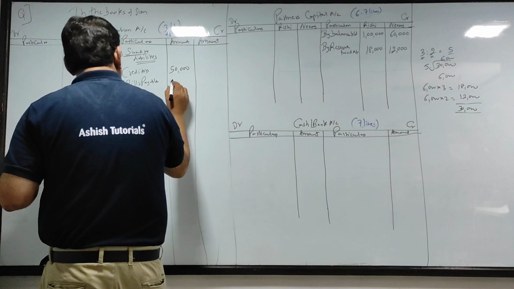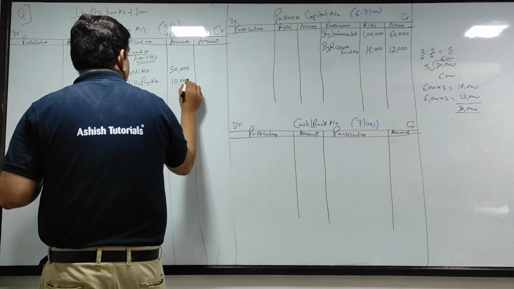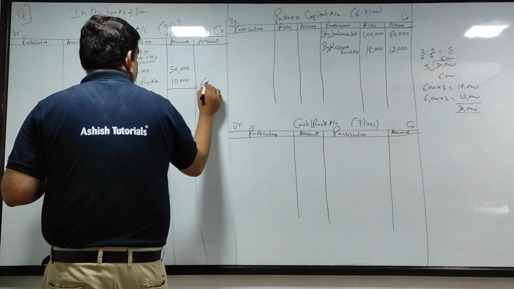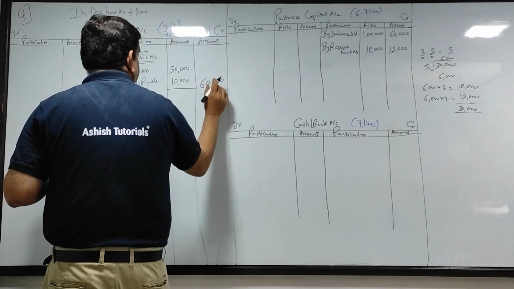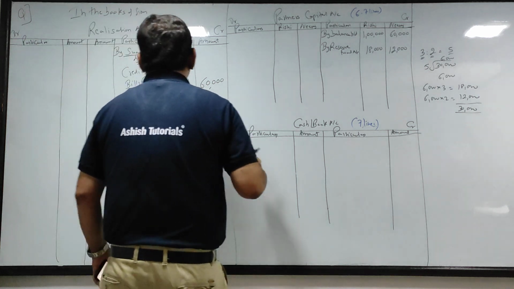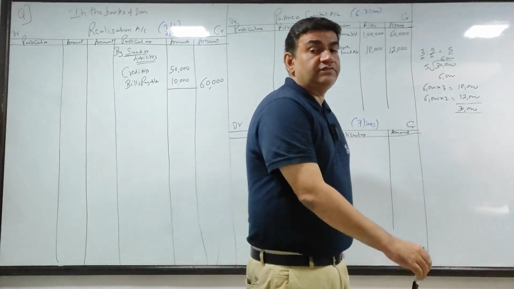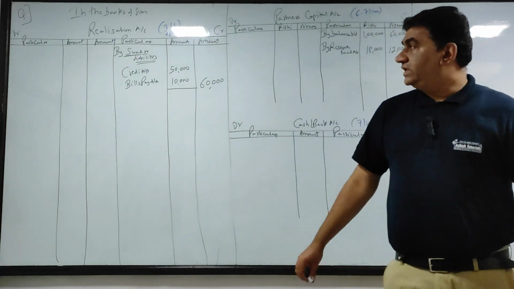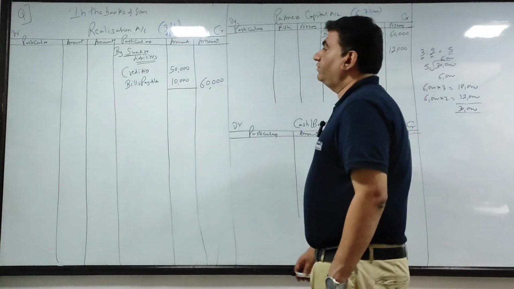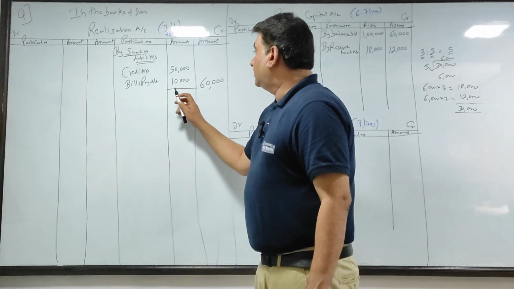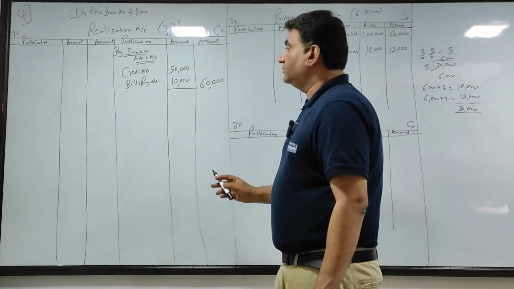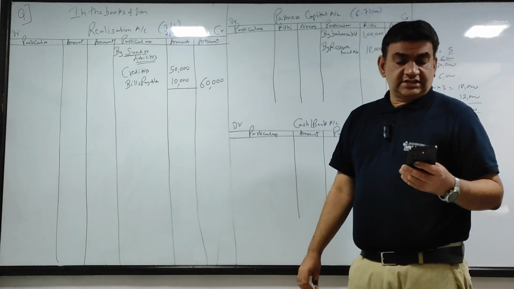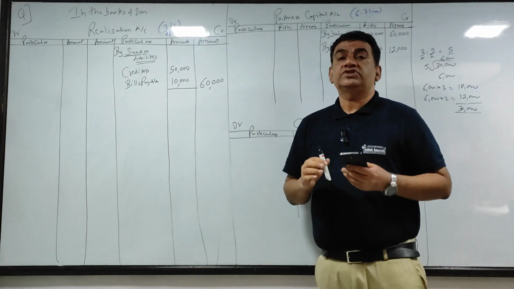Bills payable in the inner column 10. So 50 plus 10, 60. Okay, creditors 50,000, bills payable 10. So 50 plus 10 gives you 60,000. Clear with this? This completes the posting of liability.